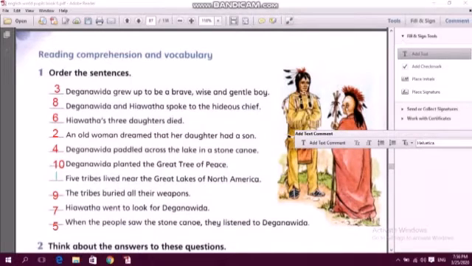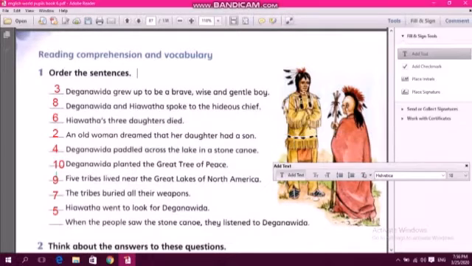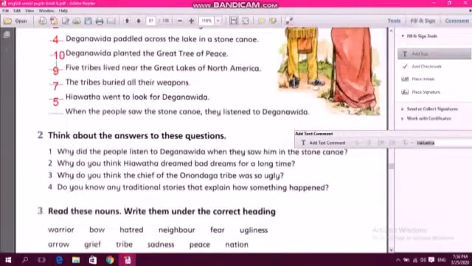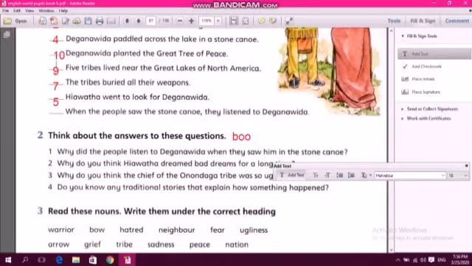Now let's move to the pupils book, page 86. On page 86 we have the first question. Order the sentences. You can do it alone and then check the answers from here. You can check your answers. Here are the answers. The second exercise is in your booklets. You can open your booklets, page number 3, and you are gonna see it there. Sorry, page number 4.